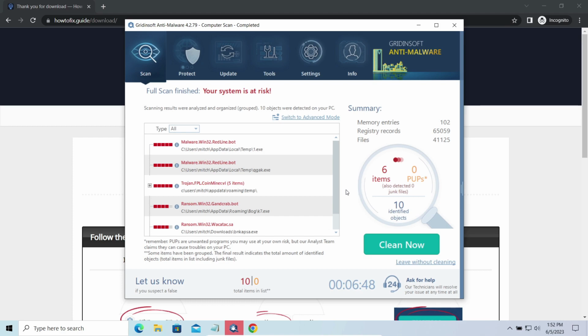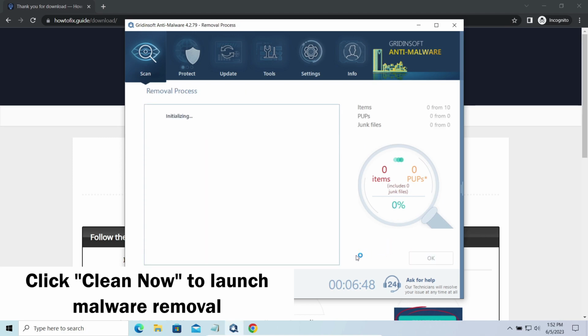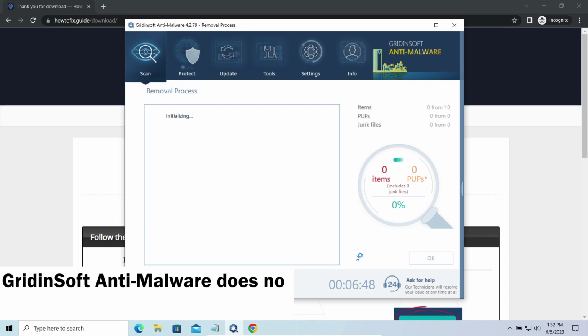While we were talking, the GridinSoft program successfully completed its job. It detected all the payloads that appeared during the attack. Click Clean Now to wipe them out and make your PC clean from malicious programs. Please note, GridinSoft Anti-malware is a malware removal program, not a decryptor.